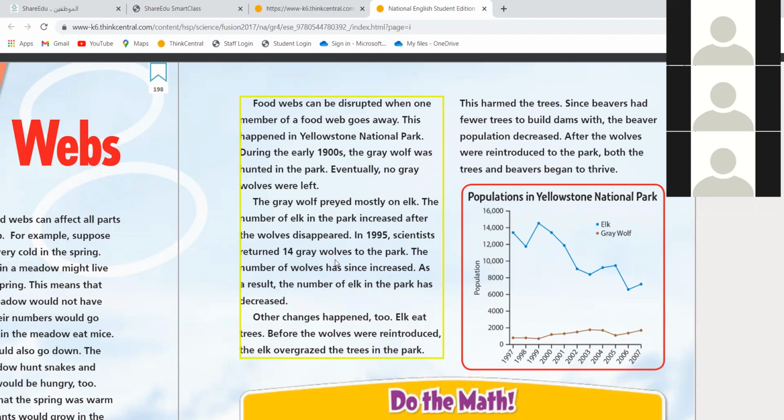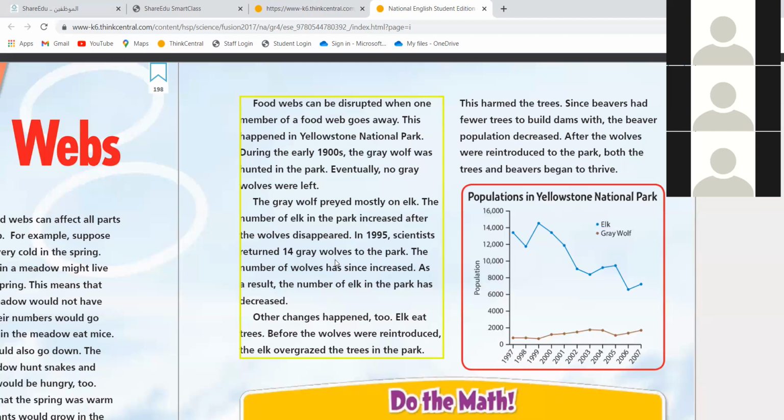So when the gray wolf disappeared, what happened to the elk? They became more. They are having more babies, and they're not dying because there's no one to hunt them. That's why the elk numbers increased.